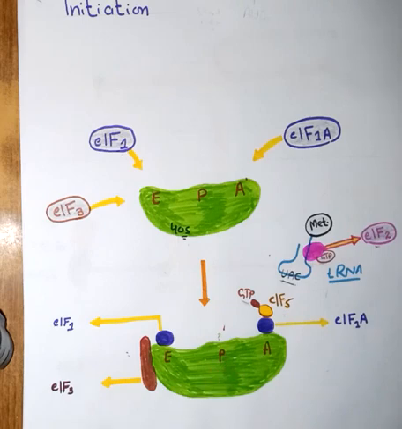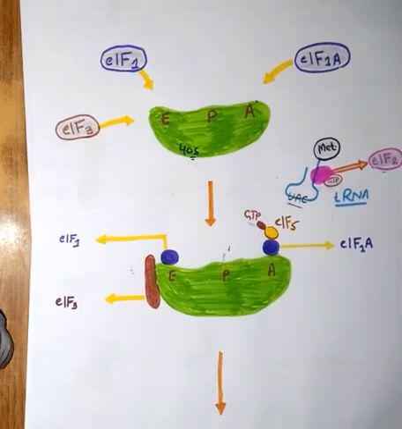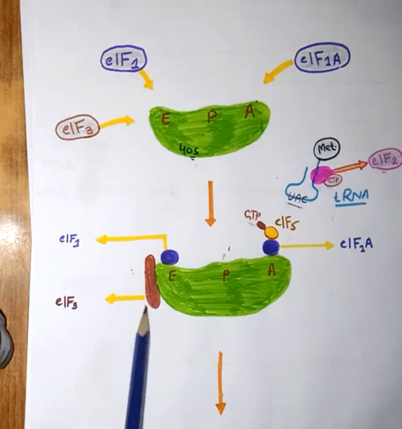Clear? At the same time, at this stage, we don't want our 60S ribosomal unit to come and attach over the 40S ribosome. So this EIF3 factor plays a very important role. It will not let the 60S ribosome come and attach over the 40S ribosome at this stage.